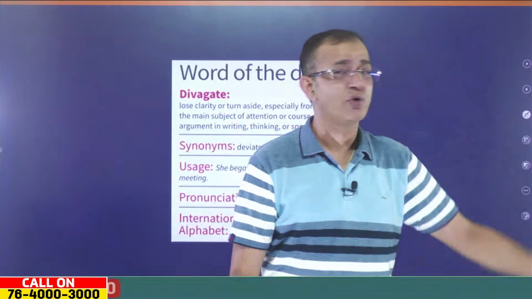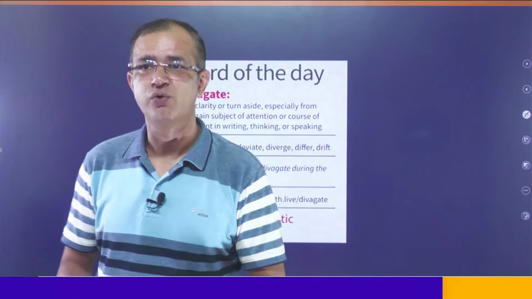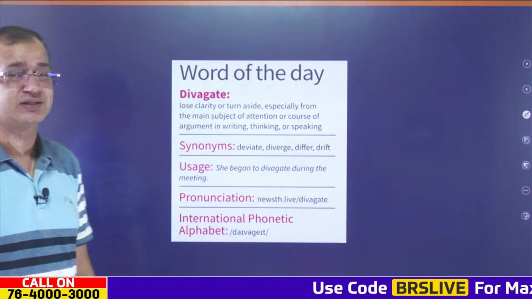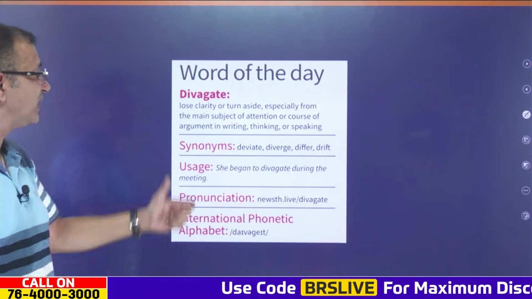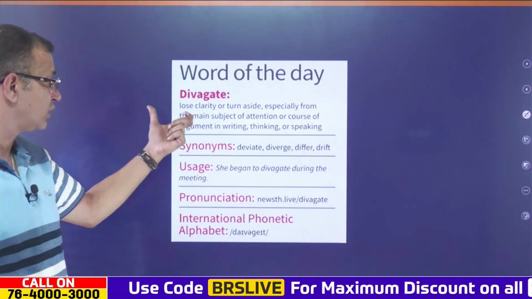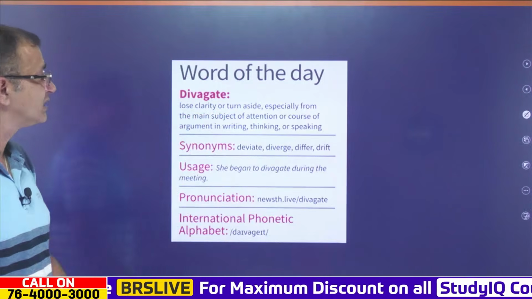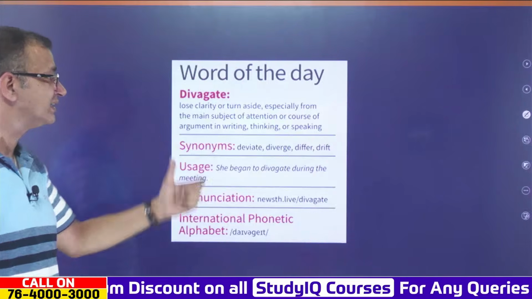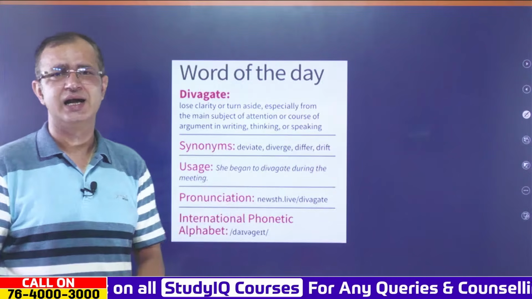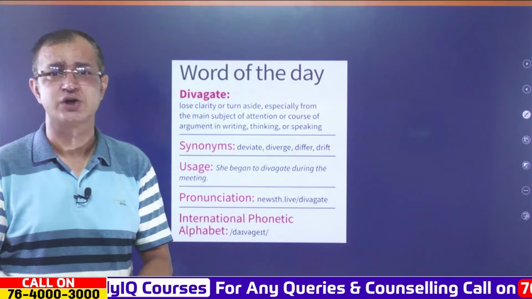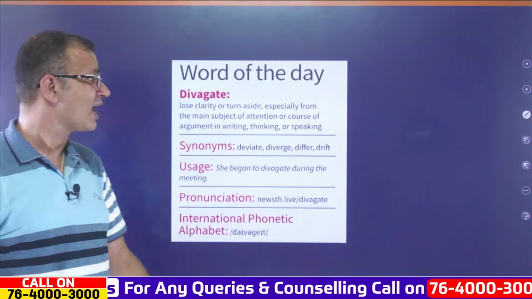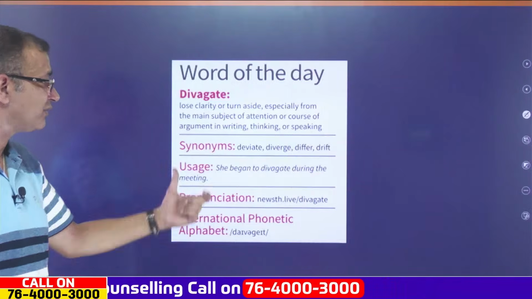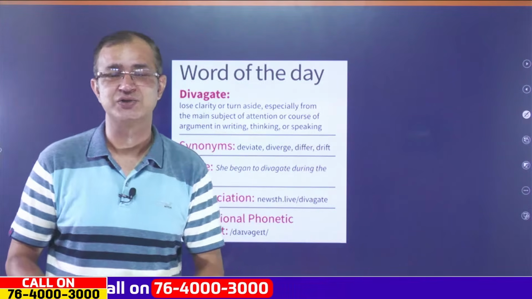Now, coming to the vocab part, we have the word of the day in today's Hindu: divagate. Divagate basically means to lose clarity or turn aside, especially from the main subject of attention or course of argument in writing, thinking or speaking. It is synonymous with deviate, diverge, differ or drift. You can use it like this: she began to divagate during the meeting.